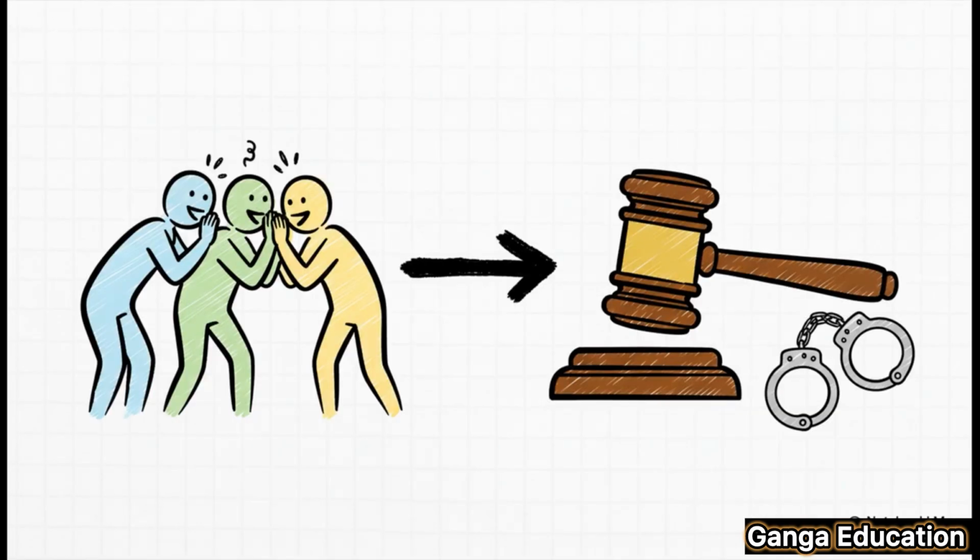And there's a great case that illustrates the legal power behind this. Kalya Perumal versus the State of Tamil Nadu. Here, the Supreme Court basically confirmed that when you harass a woman for dowry, you are committing a defined criminal act of cruelty. It's not just some social problem, it's a crime.